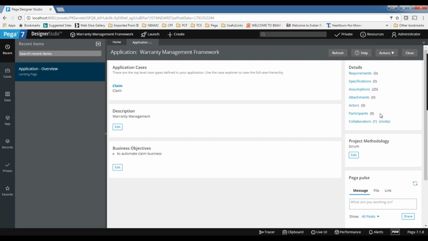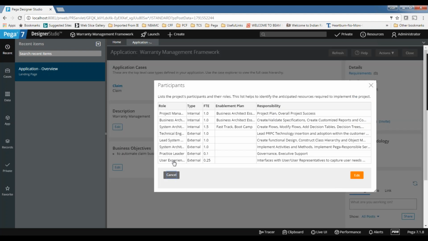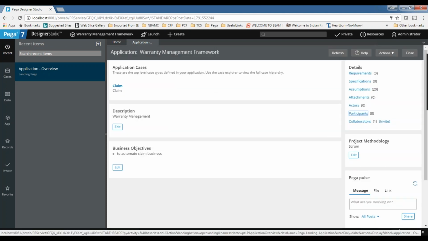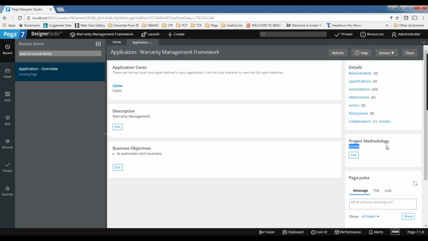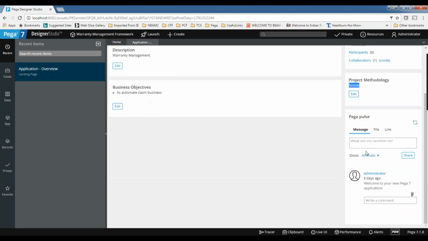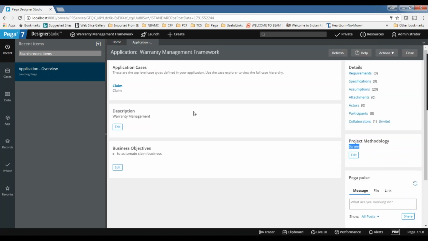In this project, what type of participants will be there here, like project manager, subject matter expert. Already eight people are there here, so you can remove them or you can add to it here. And then what is the methodology you are following? You are following Scrum methodology here, so you can add it here.